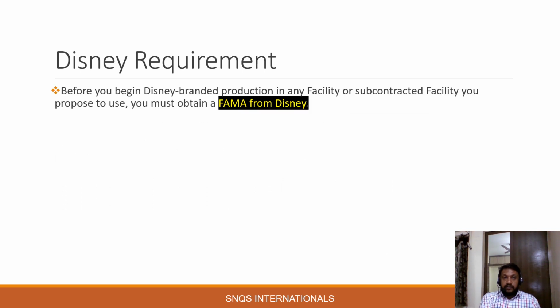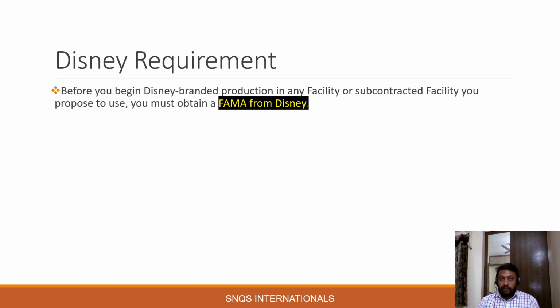Disney requirements also include that before you begin Disney branded production in any facility or subcontracted facility you propose to use, you must obtain a FAMA from Disney. So it is not that once we submit a FAMA application to Disney, we can start doing Disney business. Disney should review the audit report and then issue the FAMA. Only after the facility obtains the FAMA from Disney are they eligible to make Disney branded products.